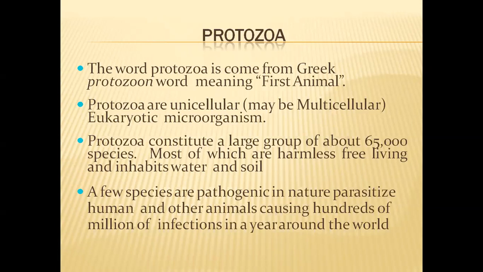And the next kingdom is Protista. In Protista also, only unicellular organisms have been placed, but the difference between Monera and Protista is that Protistans are eukaryotes. That means even though they are unicellular like bacteria or monerans, they have a definite nucleus.